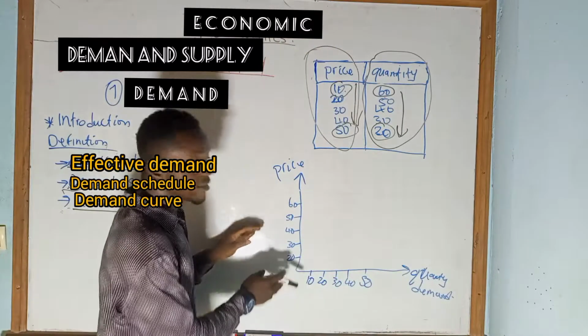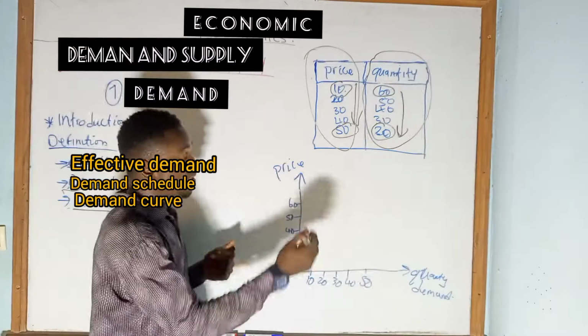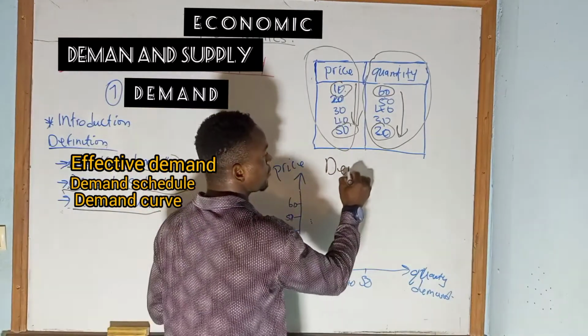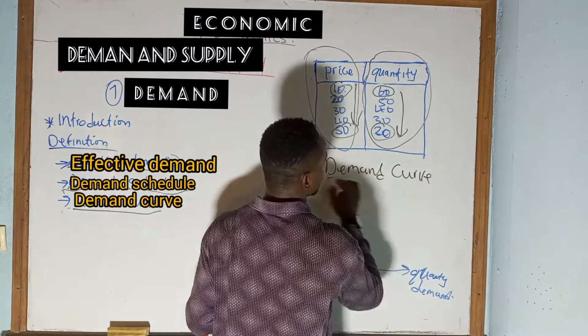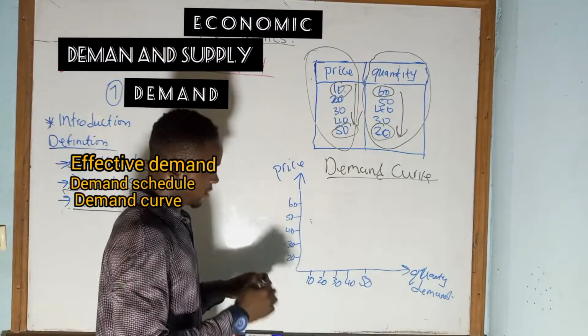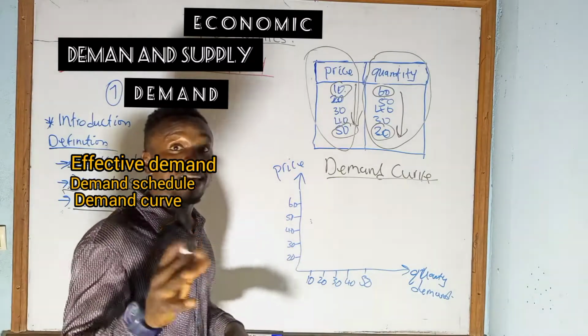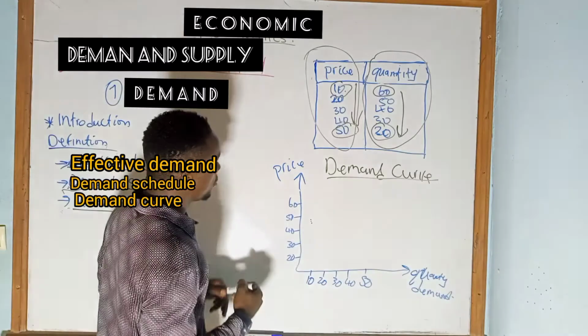Now, looking at this, this is our curve. This is what is known as the demand curve. They say it is what? A graphical representation of a demand schedule. It's very true.